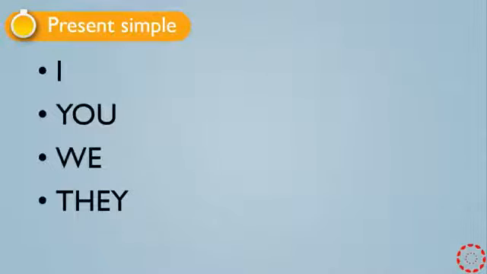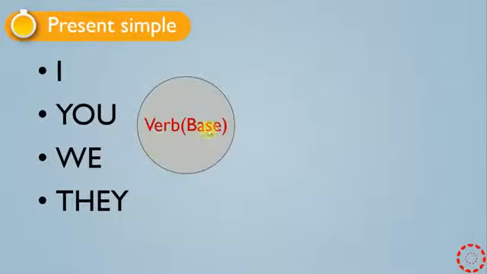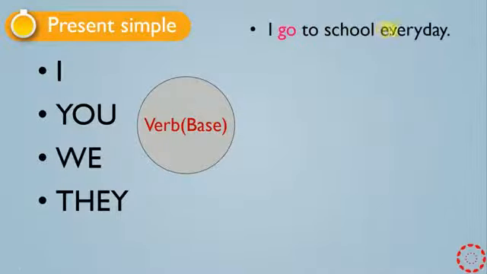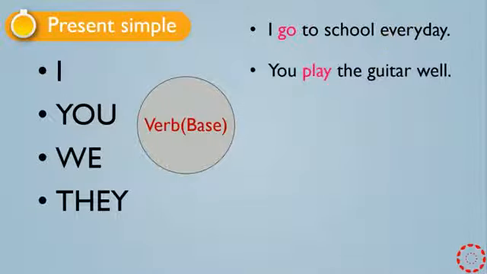But be careful in the grammatical structure with I, you, we, they. The main verb should be base. We don't have any ing or ed or es. For example, I go to school every day. You play the guitar very well. In each main verb, go, play, we should use the base form without any s or ing or ed.